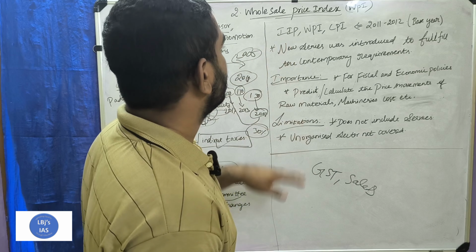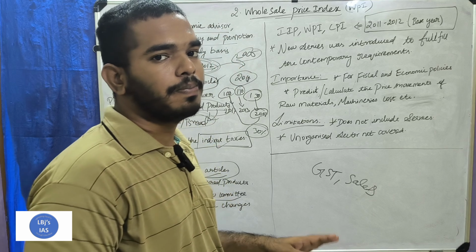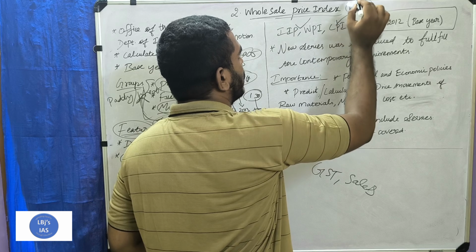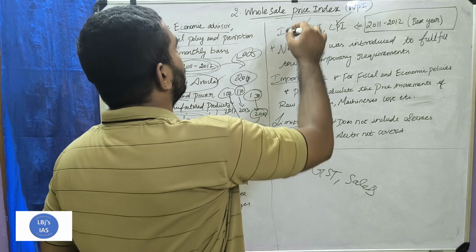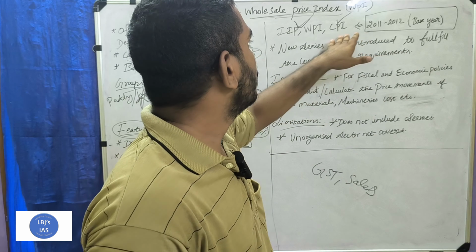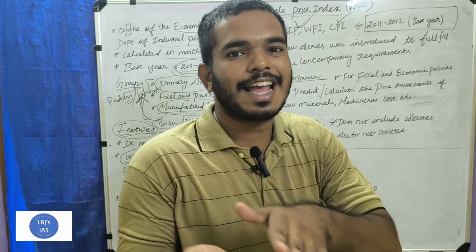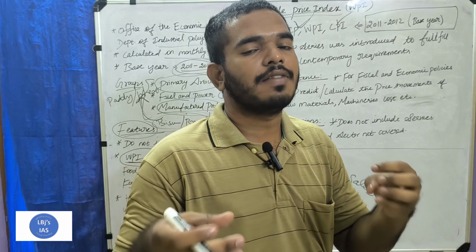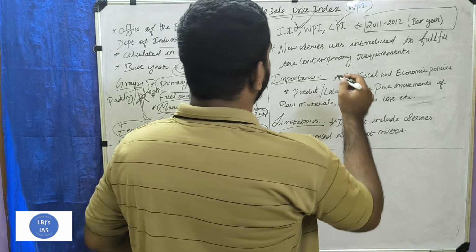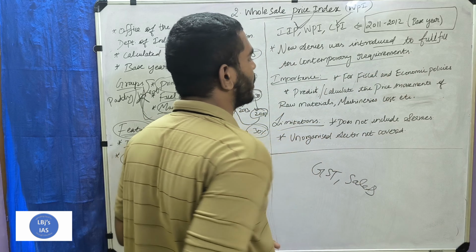products. Next, the base year was changed to the 2011 to 2012 period to match with the consumer price index and the industrial production index. The consumer price index needs to be matched with the wholesale price index; then the calculation will be very easy and convenient. So the new series was introduced to fulfill the contemporary requirements.